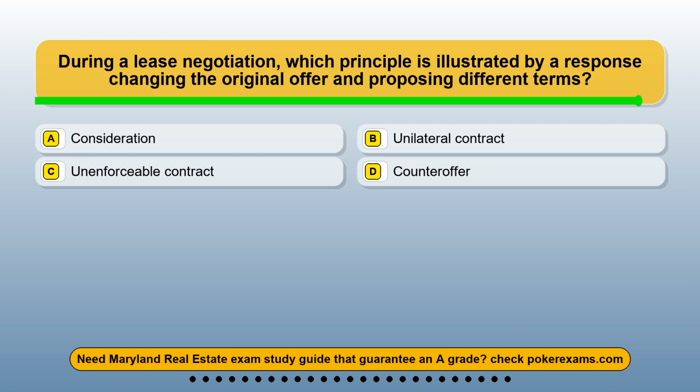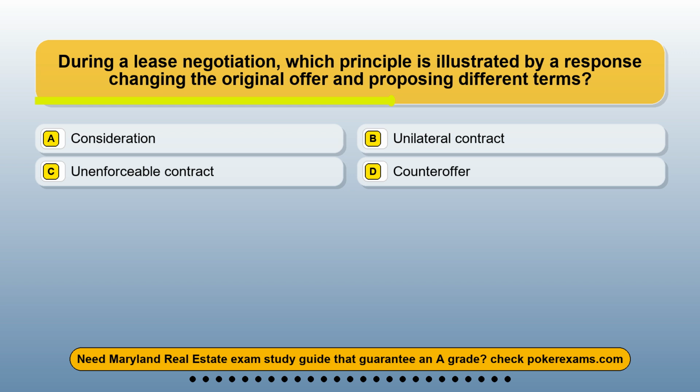Question 20. During a lease negotiation, which principle is illustrated by a response changing the original offer and proposing different terms? Option A, consideration. Option B, unilateral contract. Option C, unenforceable contract. Option D, counteroffer.